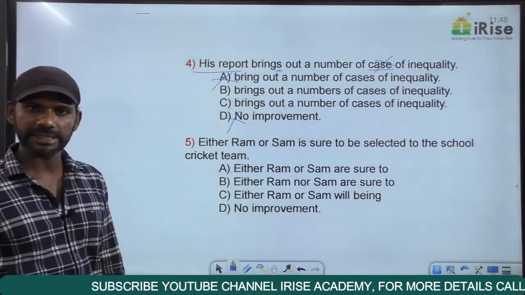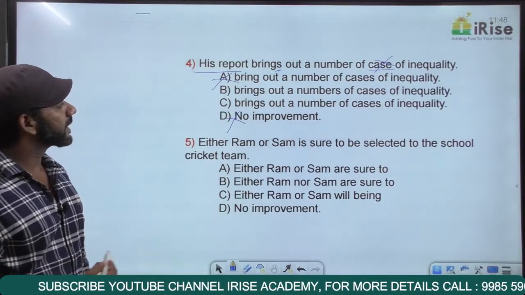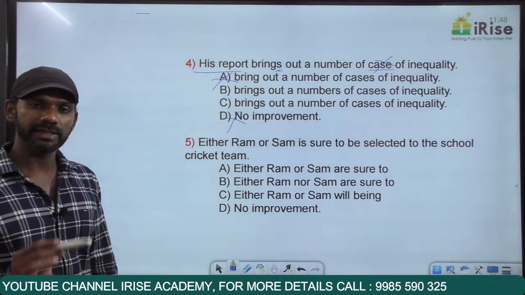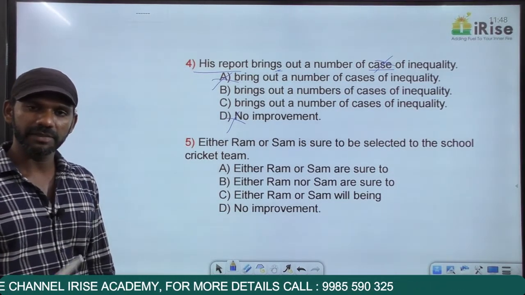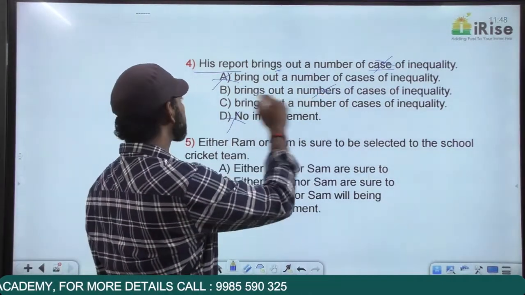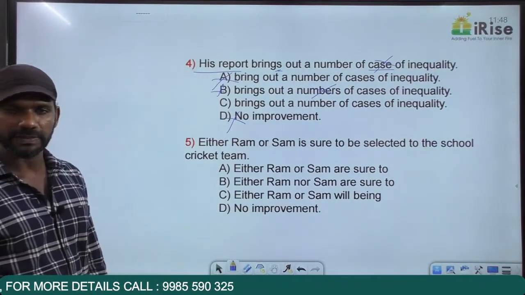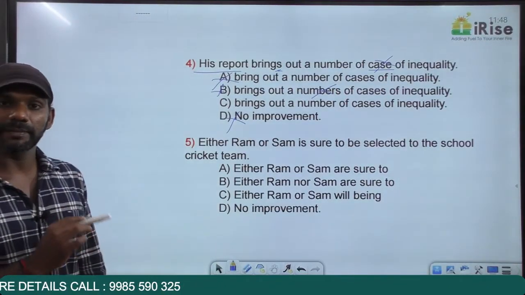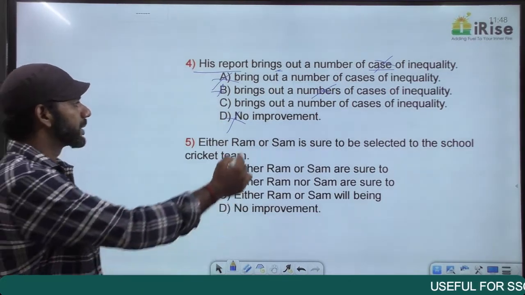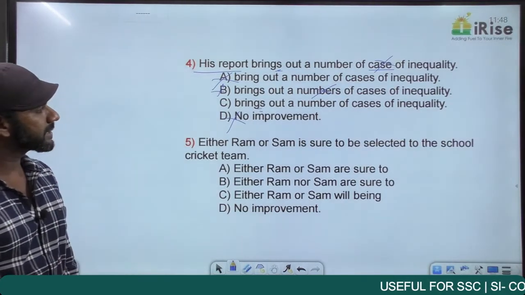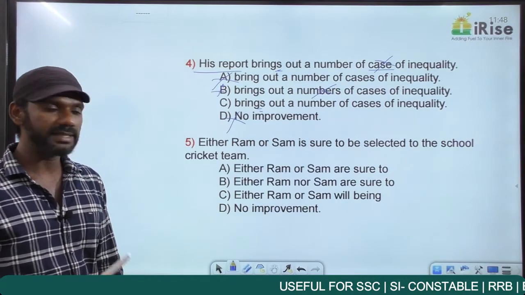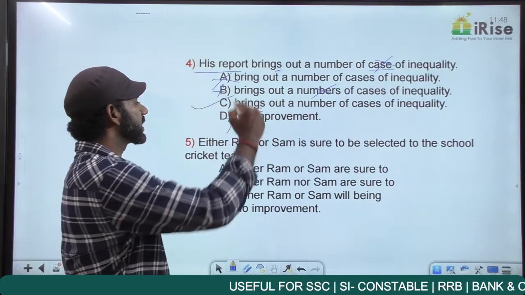Option D is eliminated. Come to option B: "His report brings out a numbers of cases." There is no usage like "a numbers of". It must be "a number of" or "the number of". Based on that, option B is also eliminated. Now we have only one option left. Now we'll see whether option C is grammatically correct or not. His report is singular, brings is also singular. Completely fine. "Brings out a number of cases", correct usage. A number of boys, a number of cases, completely fine. Of inequality, the answer is option C.